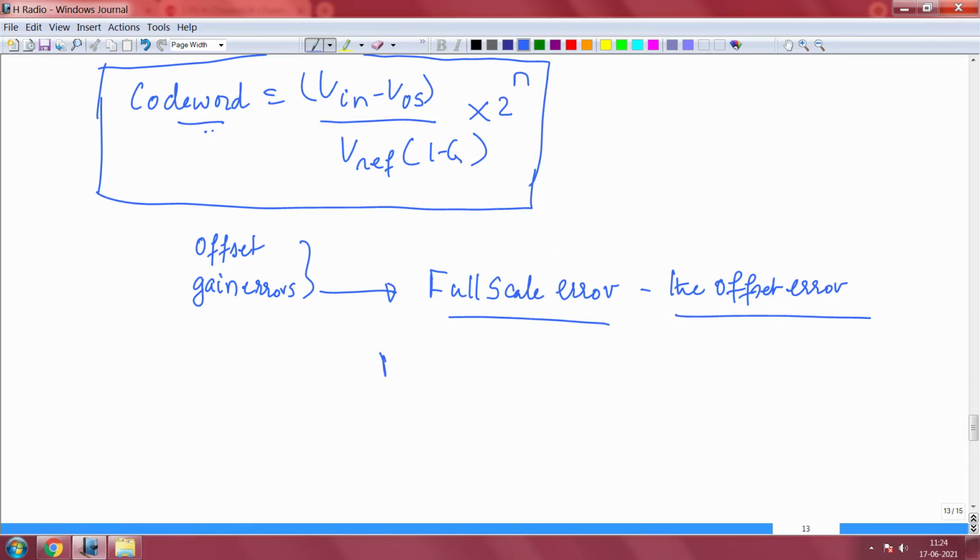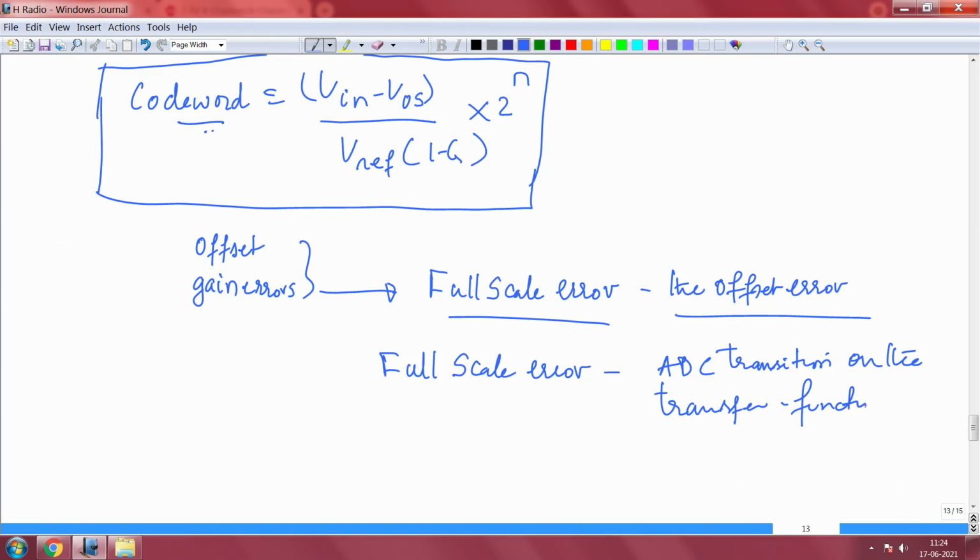Full scale error, what is full scale error? How do you measure it? It is measured as the last ADC transition on the transfer function curve and compared, this is important, and compared against the ideal ADC transfer function.